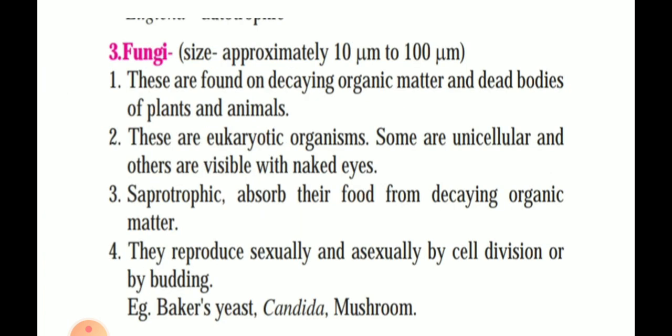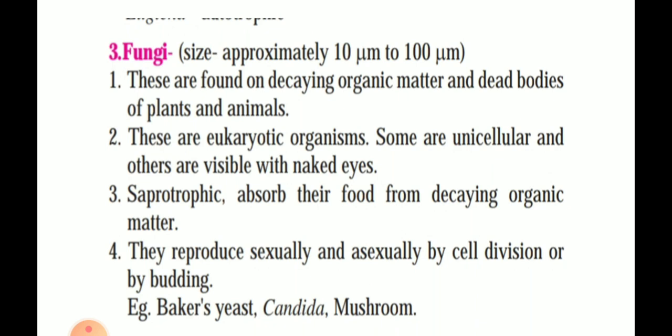Next is the fungi. You know fungi now. We have studied many pictures of this fungus, correct? The fungi size is approximately 10 micrometer to 100 micrometer. These are found on decaying organic matter and dead bodies of plants and animals.